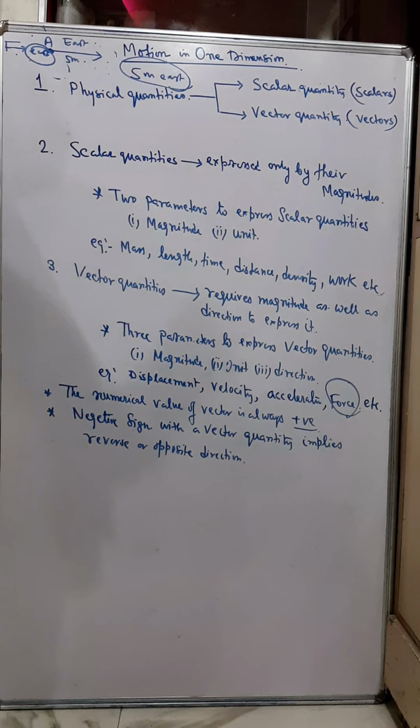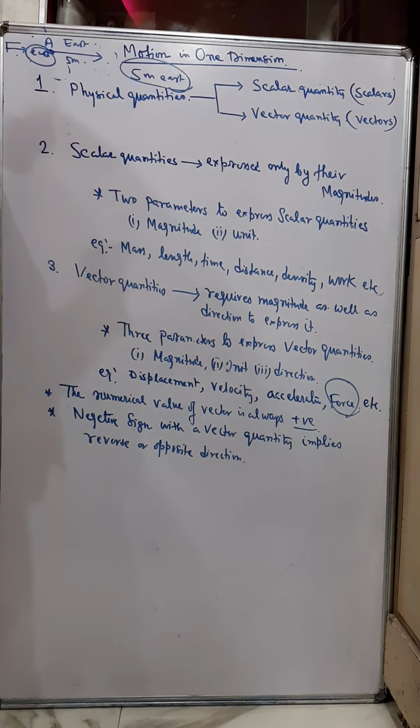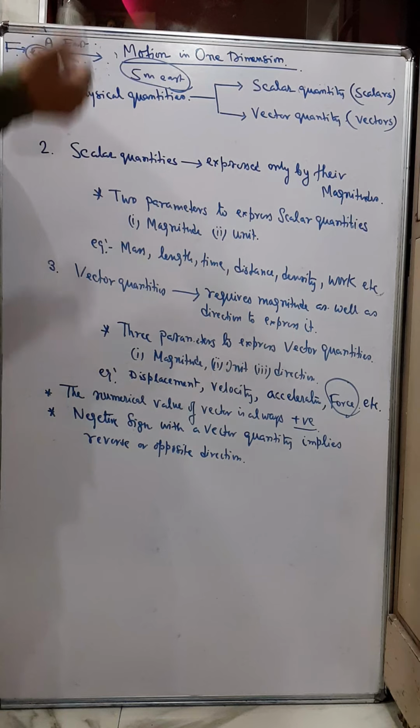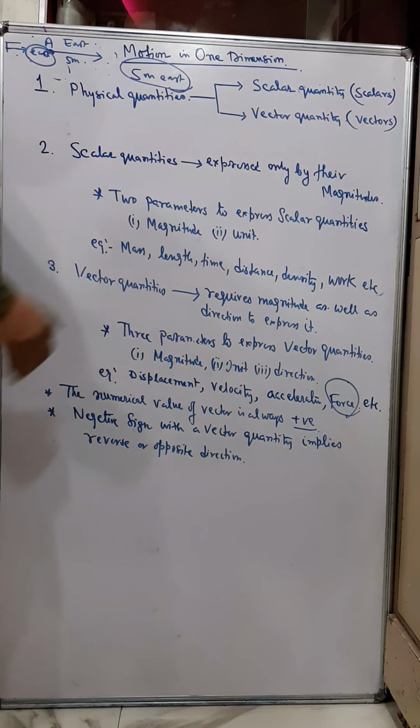But sometimes vectors are also represented by a negative sign. But that negative sign does not mean that the quantity is negative. Negative sign implies that it is acting in the opposite direction, opposite to whatever you desire. I'll explain you after this.